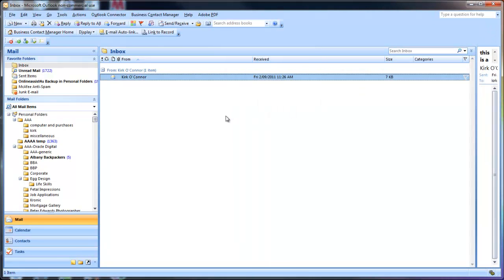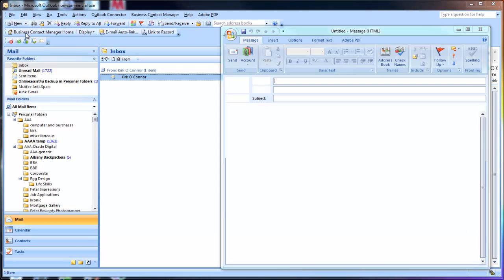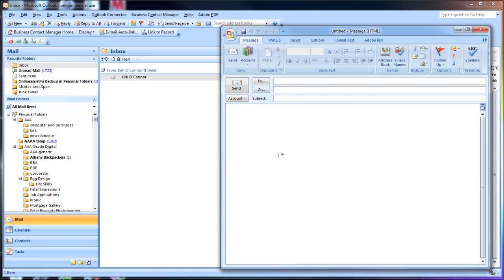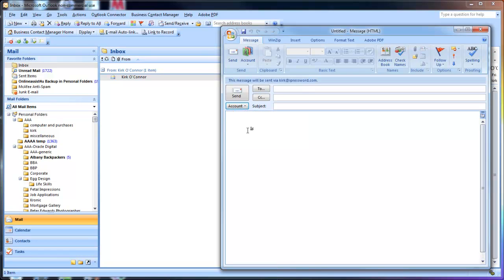Just one quick thing: if you have multiple accounts and you are sending out a new mail message, if you want to send it from anything other than the default account, if you use this account here and click that setting of the one you want it to come from, you can see this message will be sent from Kirk at ipressword.com.